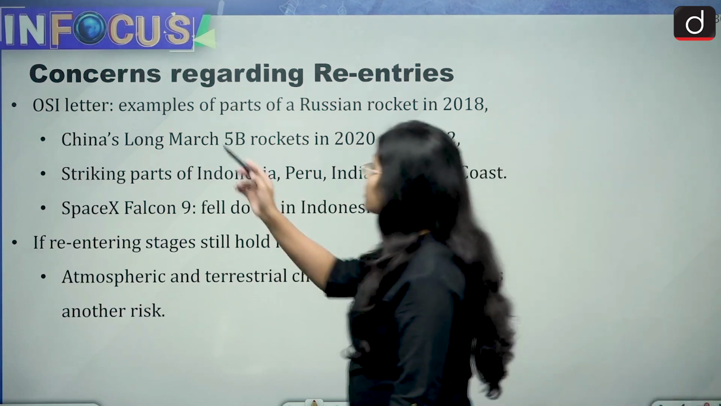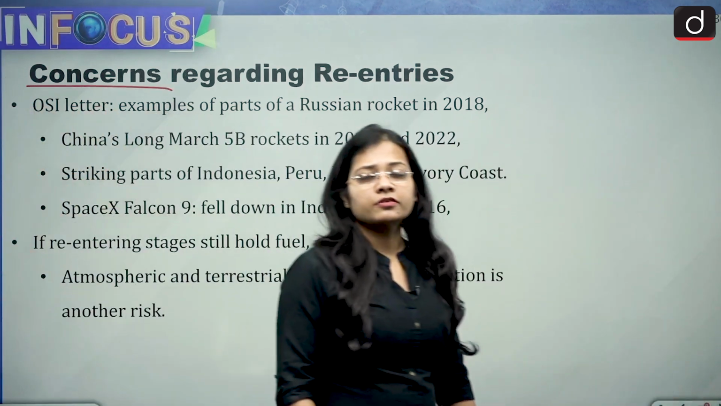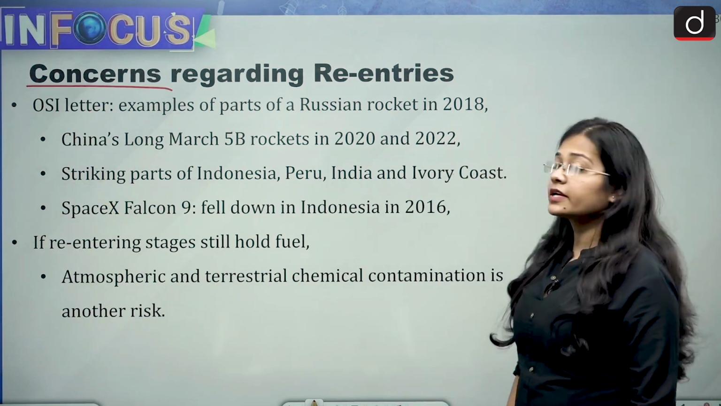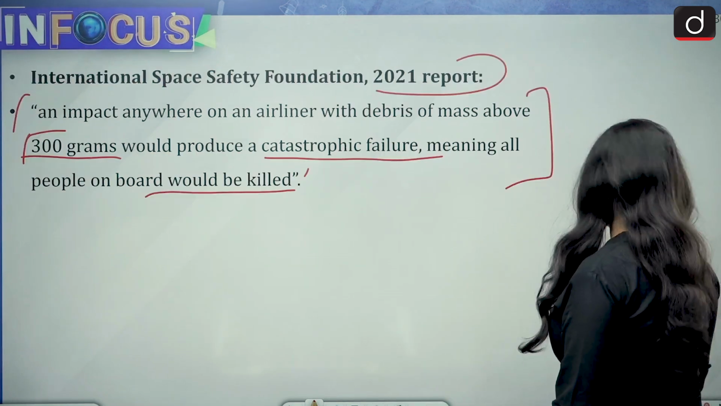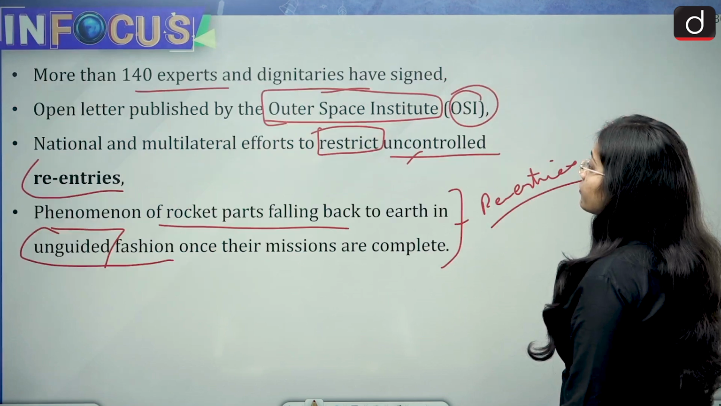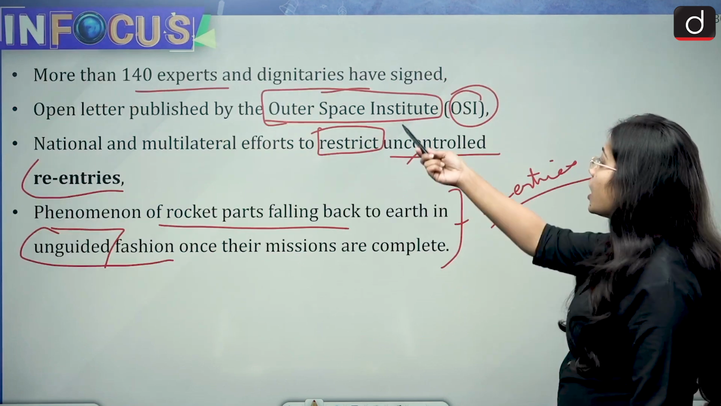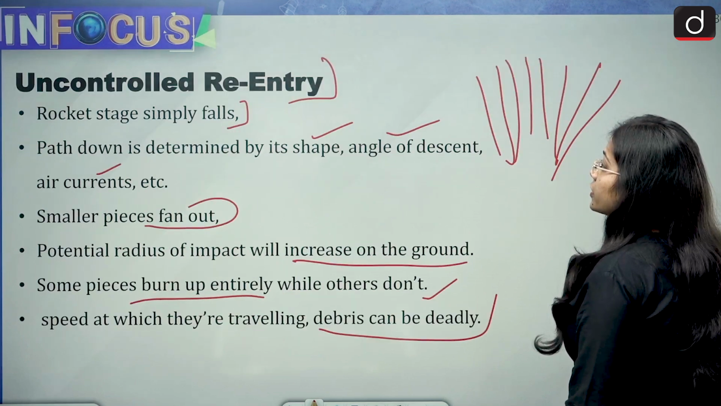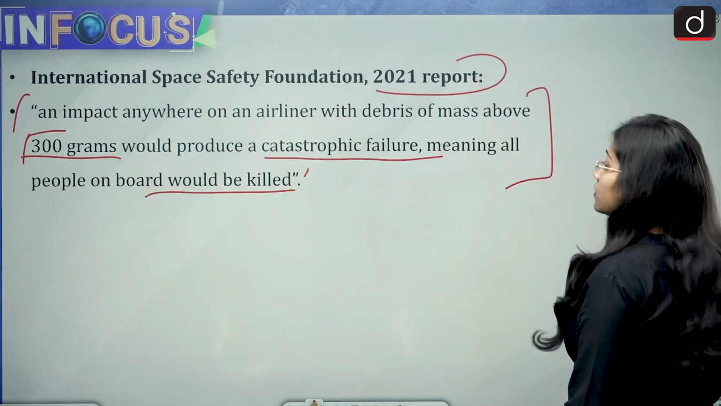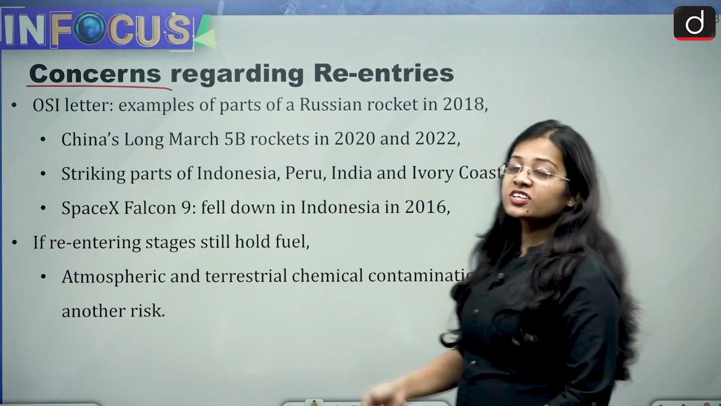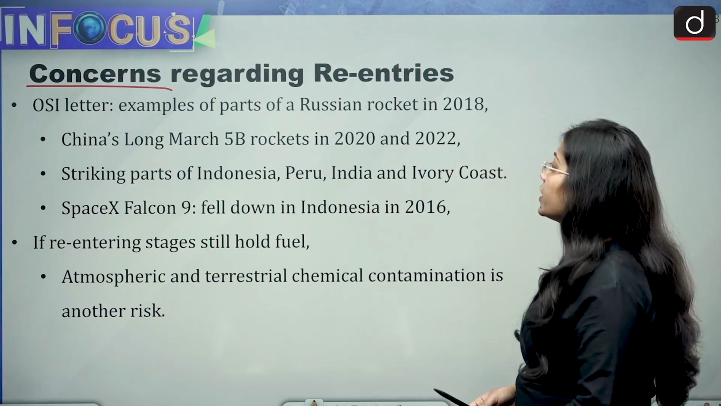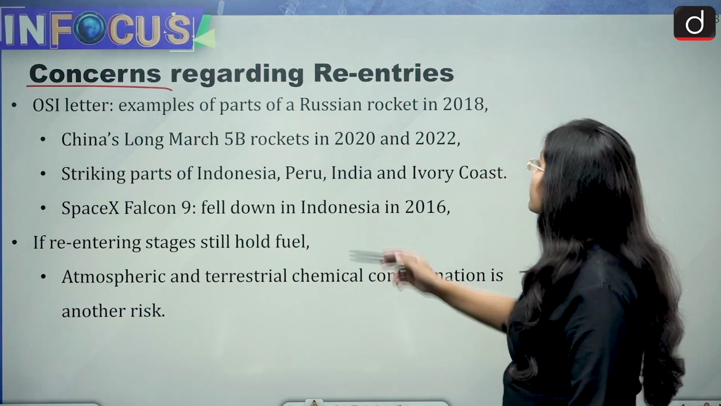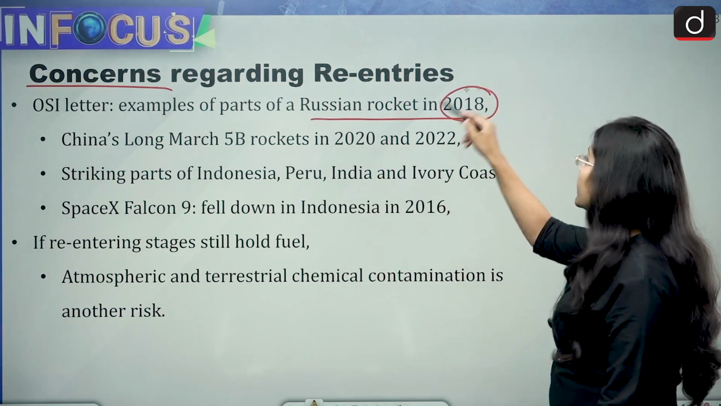Then what are the concerns regarding the re-entries? So the OSI letter. OSI, we talked about this at the start, is the Outer Space Institute. The Outer Space Institute letter talks about examples of parts of a Russian rocket in 2018.